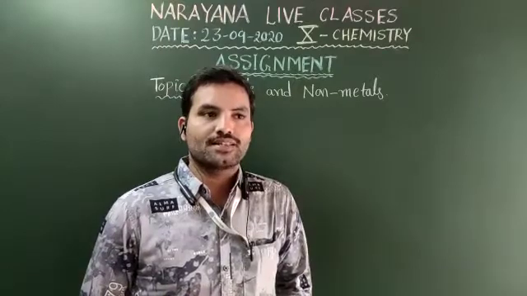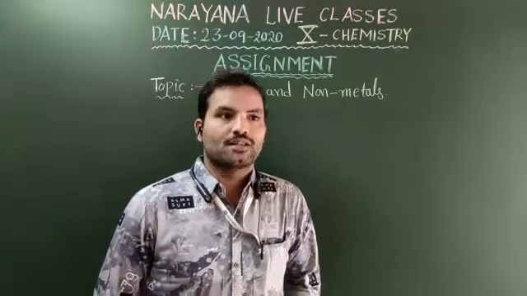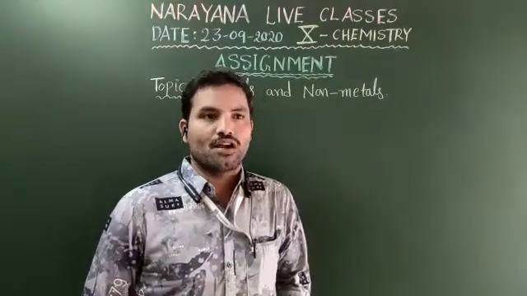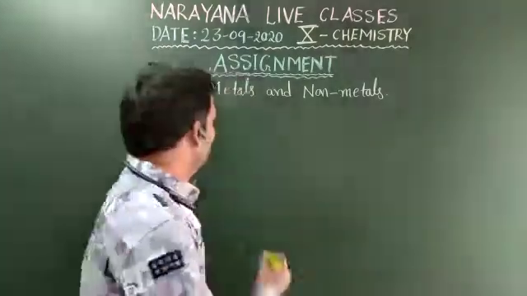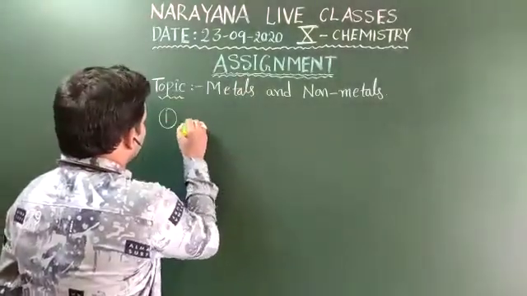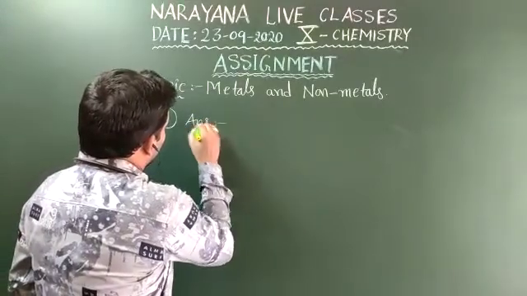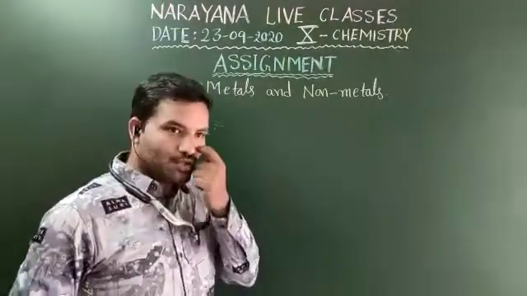The first question is, the seawater contains some soluble salts. What are the soluble salts identified in seawater? The answer for the first question is: seawater contains some soluble salts.